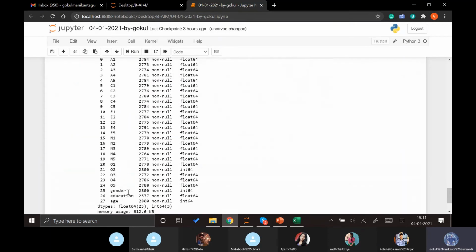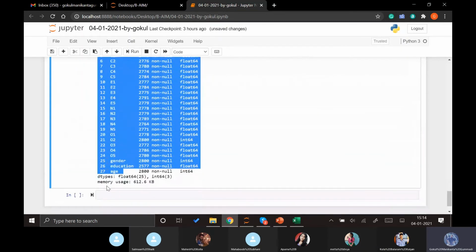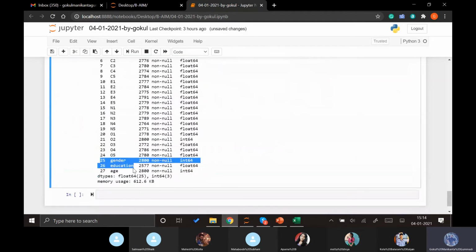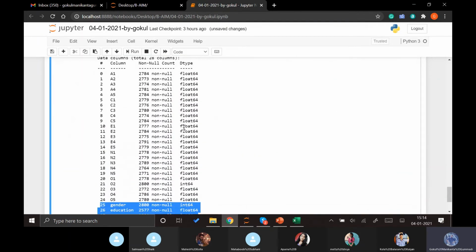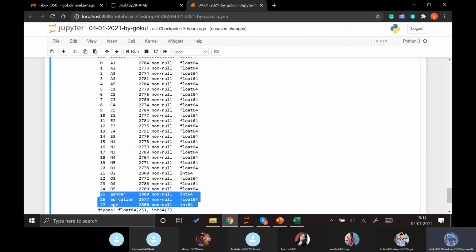Here we can see we have almost 28 columns in it. In these 28 columns, gender, education and age are not our character, these are not integer values, and also we can say these are not part of any factors with respect to our previous analogy.